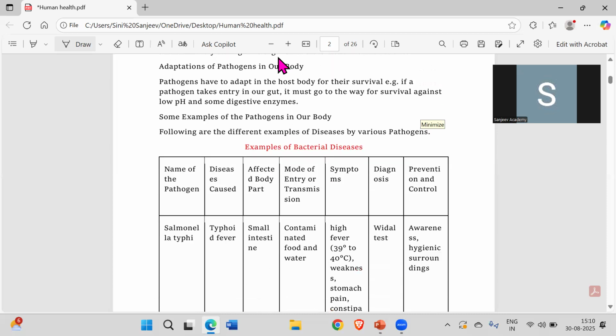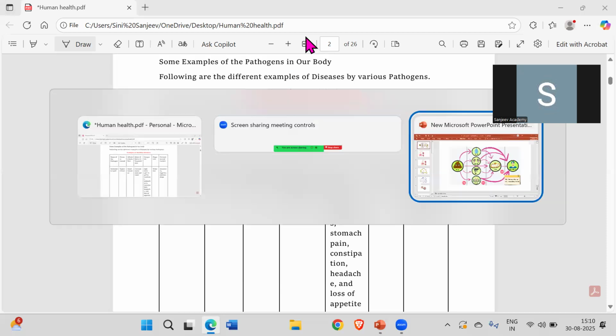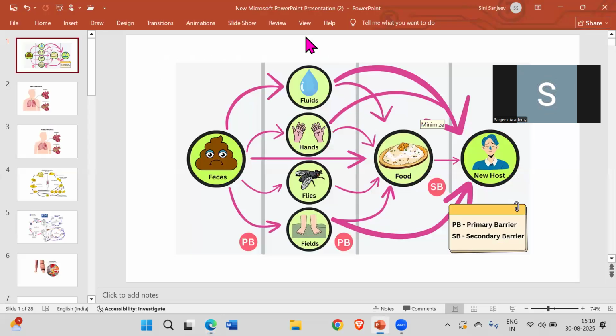The first one which we have over here is the bacterial disease. Now this diagram which you can see is of typhoid fever. So how does one get typhoid? Here we have so many contamination agents like feces, fluids, dirty hands, flies, and open food.